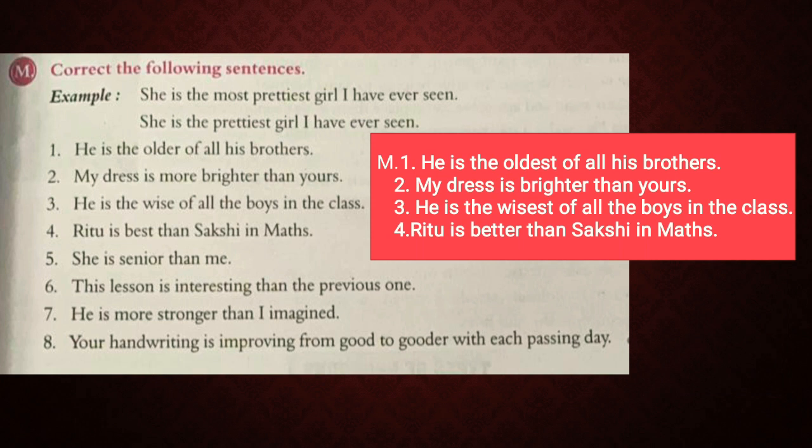Next, correct the following sentences. He is the older of all his brothers. Now, the answer will be he is the oldest of all his brothers. Next, my dress is more brighter than yours. The answer is my dress is brighter than yours. Next, he is the wise of all the boys in the class. The answer will be he is the wisest of all the boys in the class.